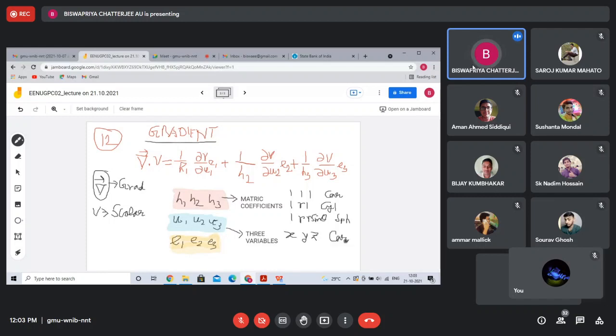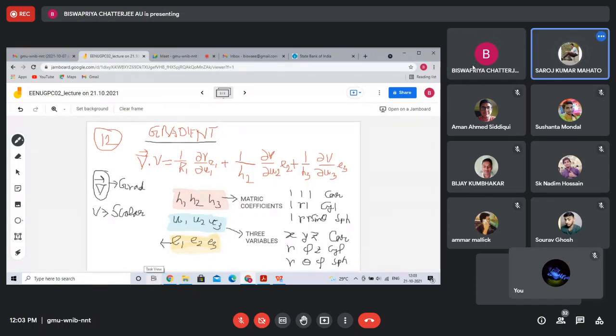For Cartesian, it is x, y, z. For cylindrical, it is r, phi, z. And for spherical, it is r, theta, phi. And can you tell me what are E1, E2, E3?